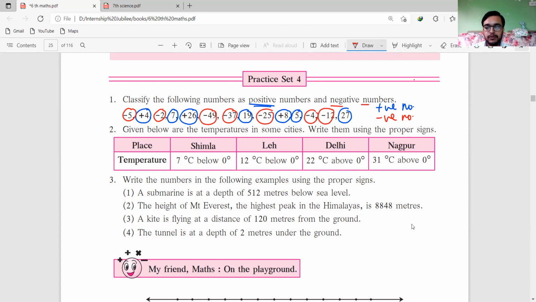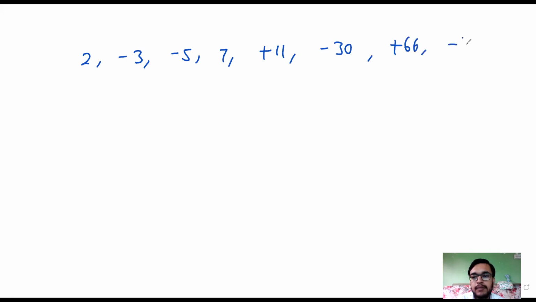Now I will give you one more example. Classify positive numbers and negative numbers. Numbers are 2, -3, -5, 7, +11, -30, +66, -15, 11. Now classify the positive numbers and negative numbers.